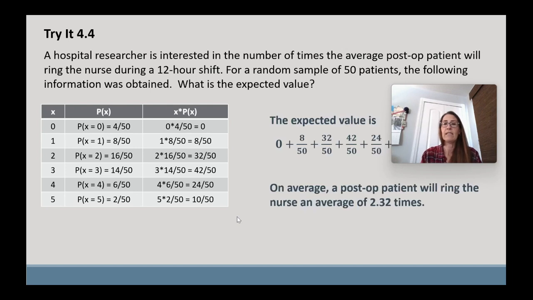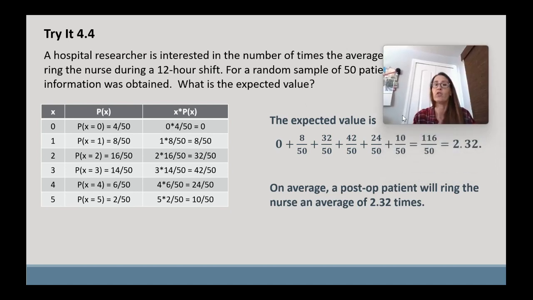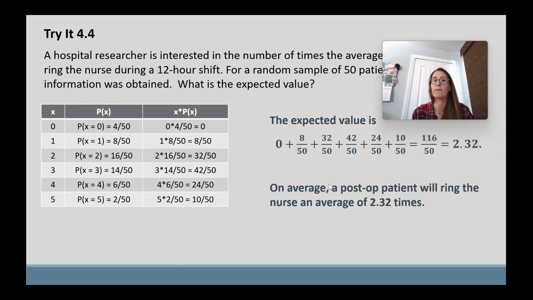So what that means is that on average, a post-op patient will ring the nurse an average of 2.32 times. And up here, we just have the math. If you added all the fractions together, remember, we keep the denominator the same, we add the numerators, and when we do the division, we get the same value that Excel gives us.